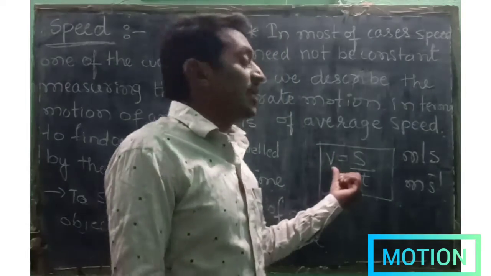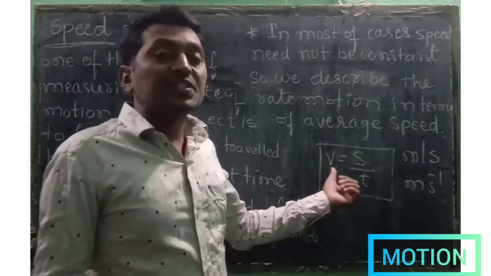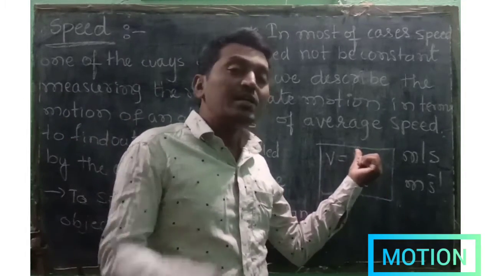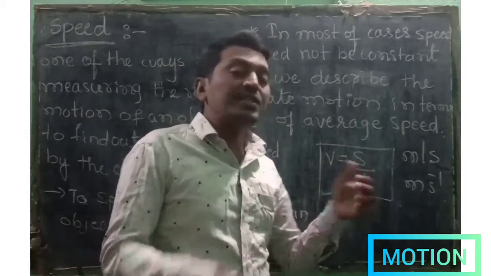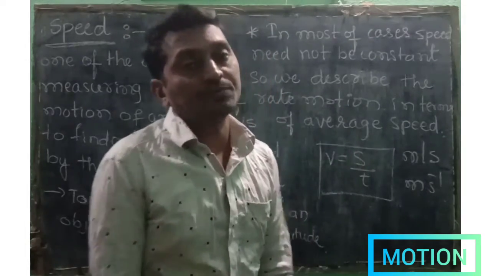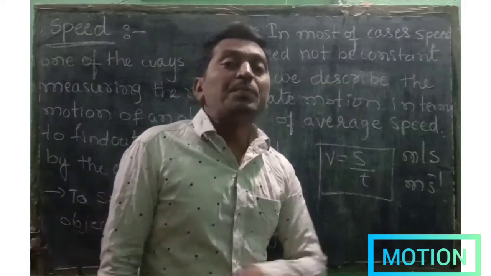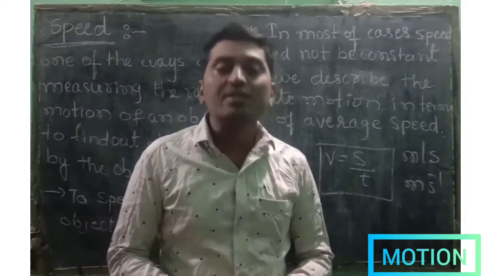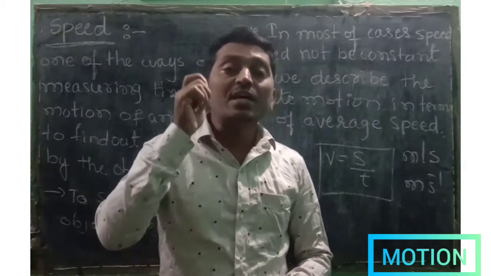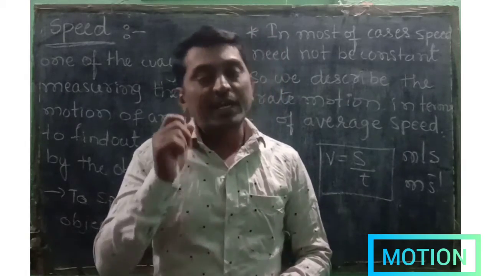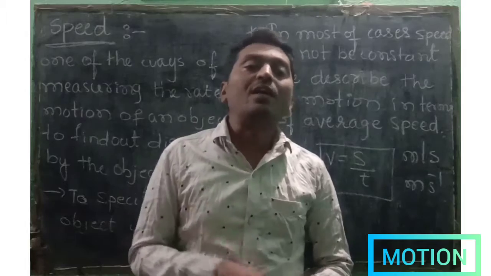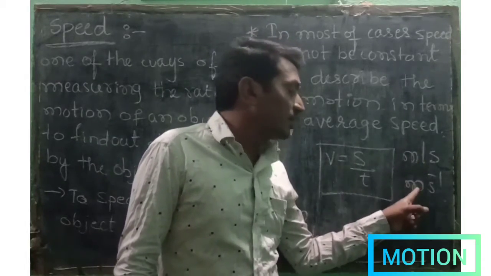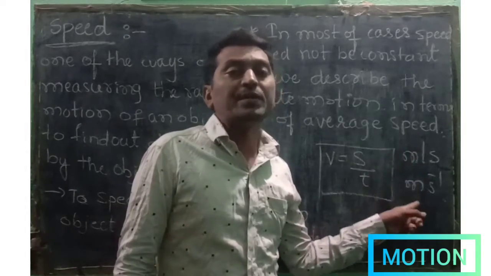Mathematically it is represented as V equals S by T, where S means total distance and T means total time taken. Speed is the distance traveled by an object in unit time. The SI unit, the standard international unit of speed, is meter per second.